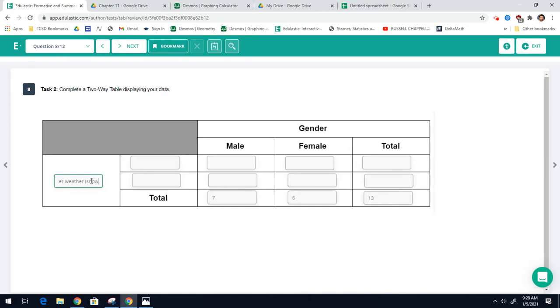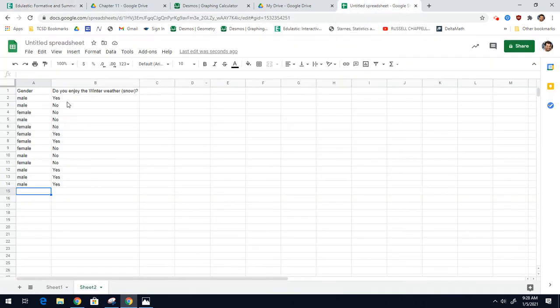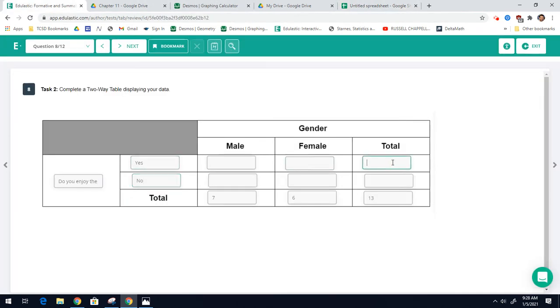And then again, I put snow. And again, it's not all going to fit. I get that. That's fine. Just make sure you know what it is. And then my options were either yes or no. So now how many total yeses were there? 1, 2, 3, 4, 5, 6. There were 6 yeses. So across from yes in the total, I'll put 6.